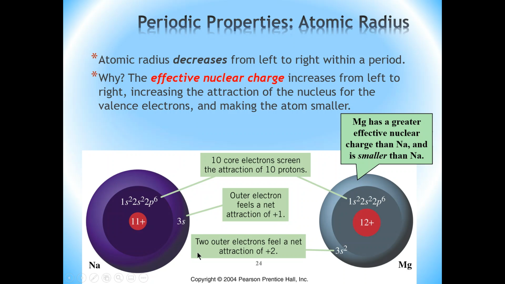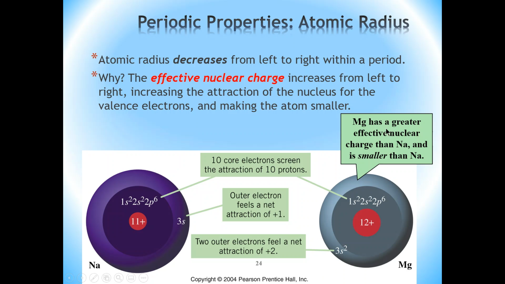Now, the next element to sodium, going right of that period, would be magnesium. In the case of magnesium, the nuclear charge increases by 1, from 11 to 12, but the number of core electrons is still the same, 10. So the net attraction on the valence electrons in magnesium, and there are two of them, will be +2.